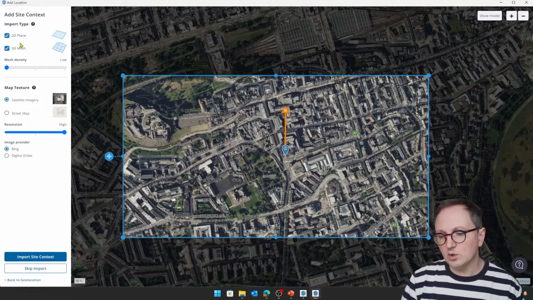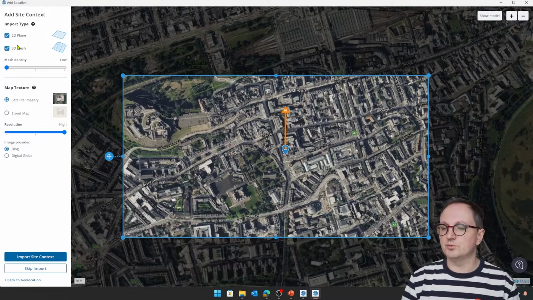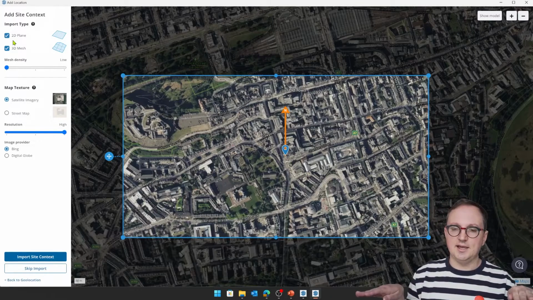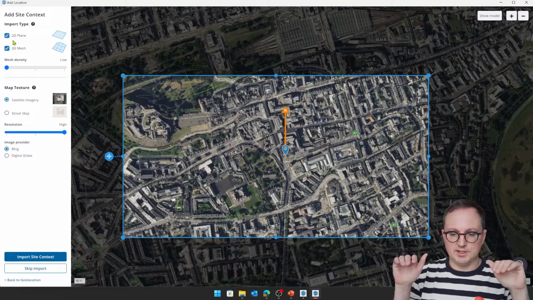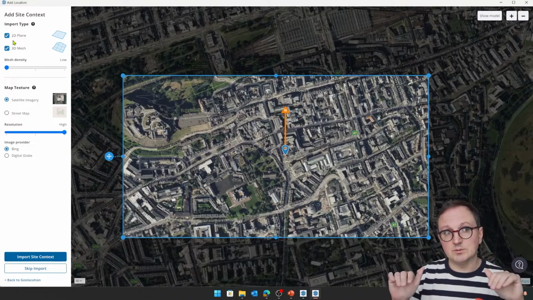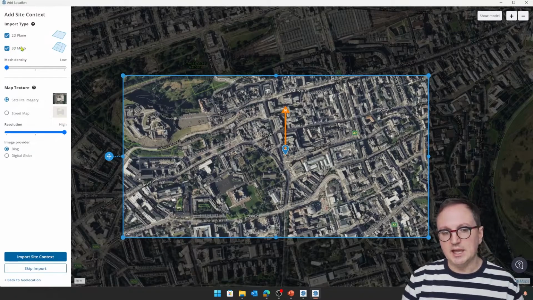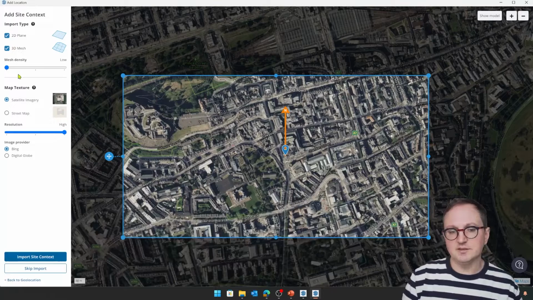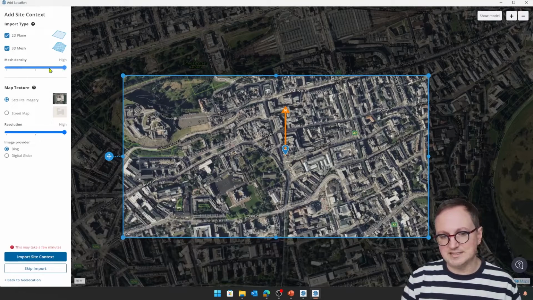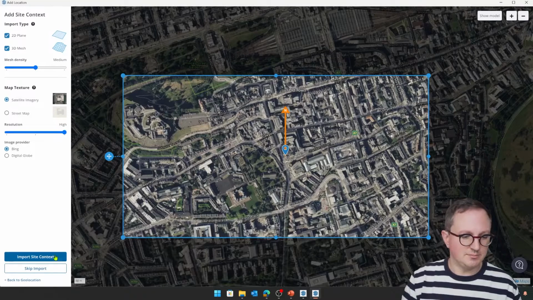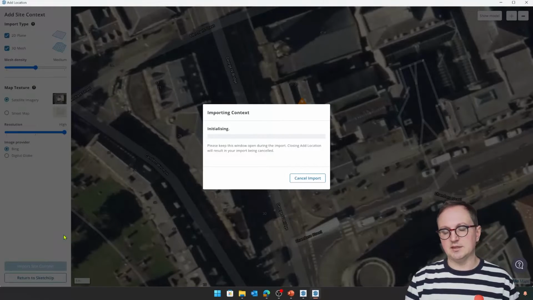So it always did this in SketchUp. When we pull through a location, it'll pull through the flat geometry of the actual satellite imagery. It would also pull through a 3D mesh of the topology, which was kind of hidden away. It makes that a little bit clearer that it's going to do that. And we also have a few extra options for what level of detail we want to pull through from Bing Maps in this case. I'm just going to bring it through in medium. We'll just import that there.